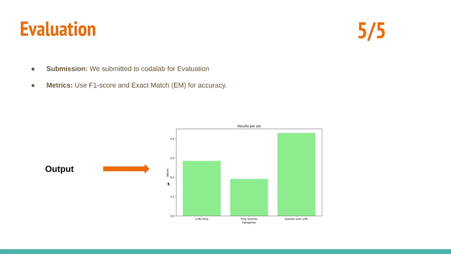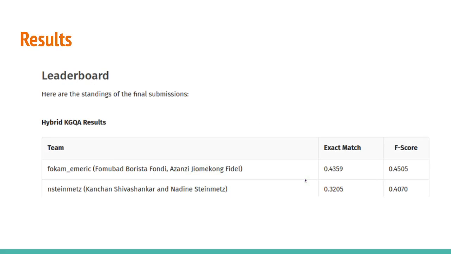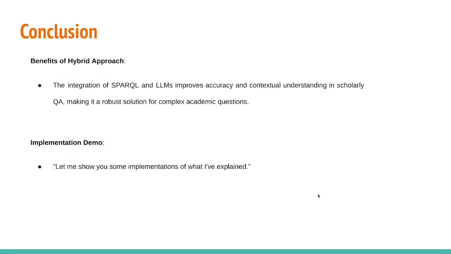The LLMs only gave us a result of 0.289 as F1 score, and the SPARQL queries only gave us a result of 0.189, and when we combined them, it gave us 0.4359 as the result. Here is the score which we got. Now we are going to move to the demo.